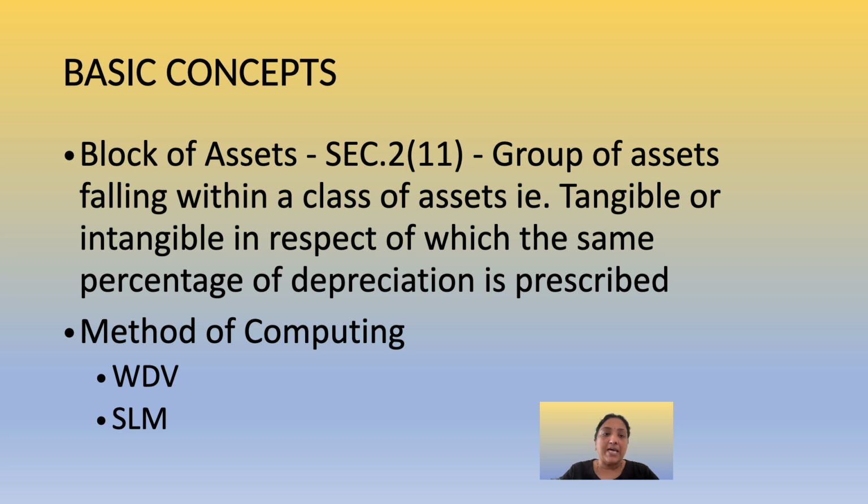If those assets have the same percentage of depreciation, then they will fall under the same block of assets. Individual assets lose their identity under the Income Tax Act, as depreciation is calculated only on the block of assets rather than on the individual assets. Two methods of computation are adopted: written down value method and straight line method. When will you adopt written down value and when will you adopt straight line method, we will discuss in due course.